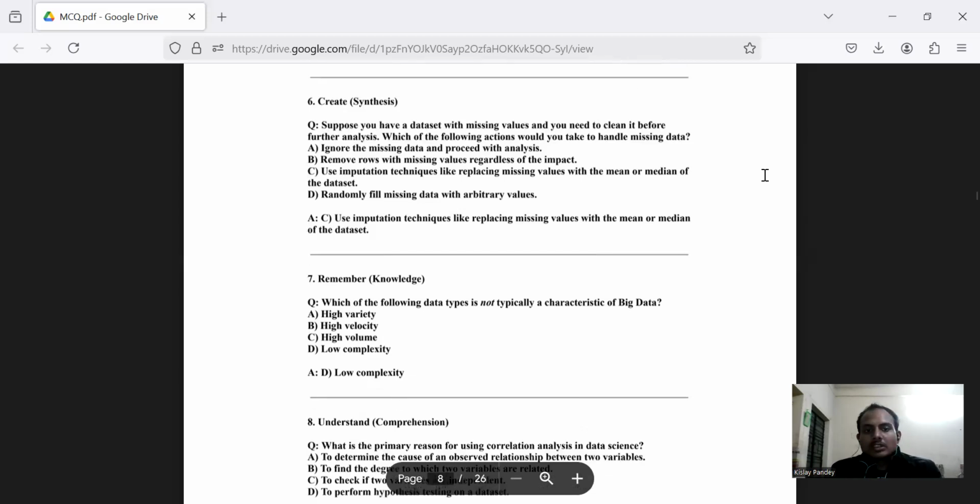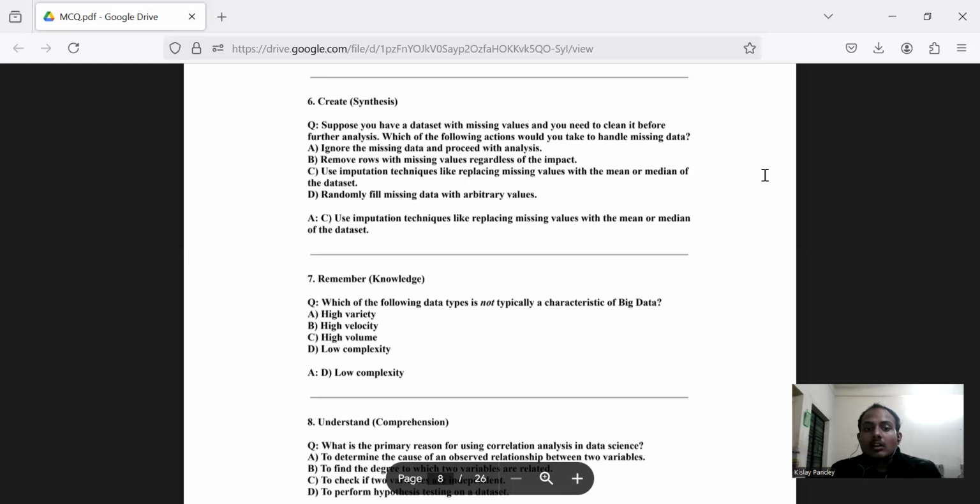We are moving to question number 7, which checks your remembrance of what knowledge you have. It is a direct question-answer based question. The question says, which of the following is not typically a characteristic of big data? A. High variety. B. High velocity. Option C. High volume. Option D. Low complexity. Here we all know that option D, low complexity, is the right answer.